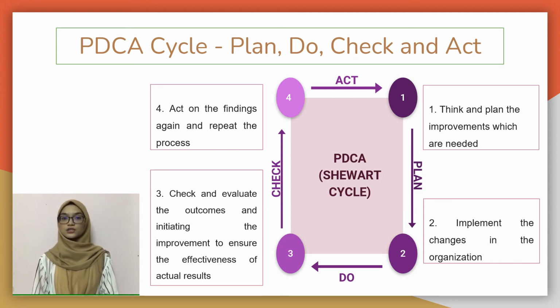The last action to be taken by the team is to act on the findings again and repeat the whole cycle. They need to keep identifying the processes and elements that need to be improved. If it is successful, it will be set as a new standard to be applied to the whole organization.